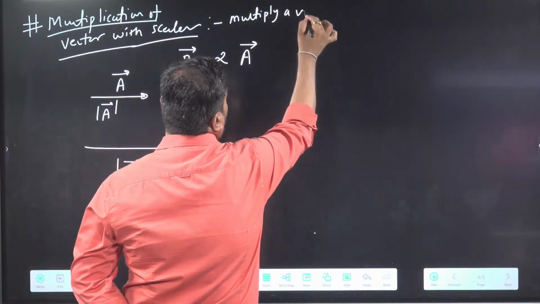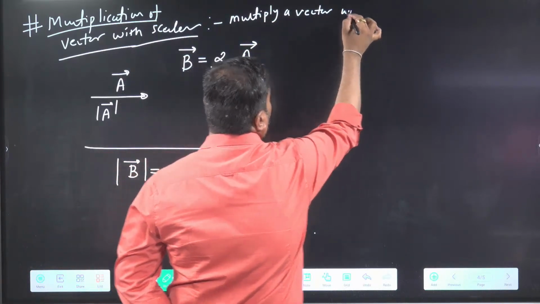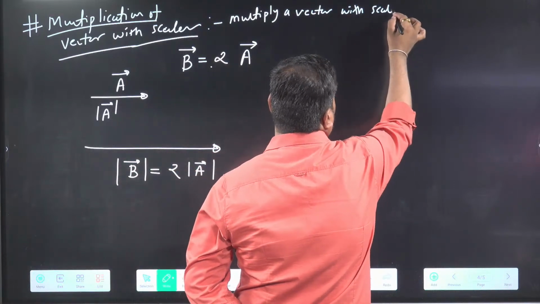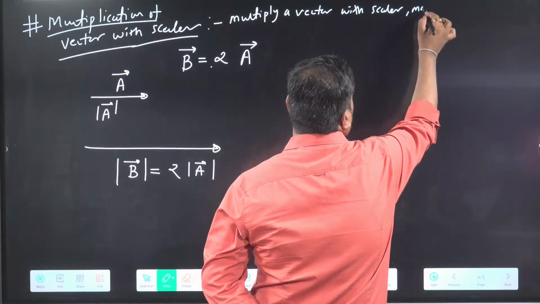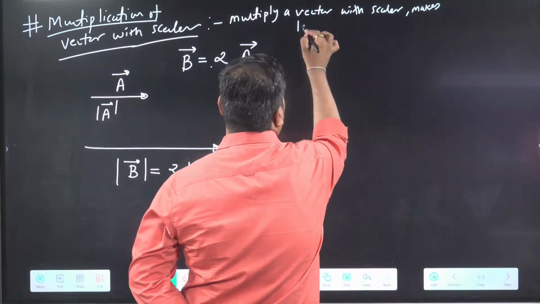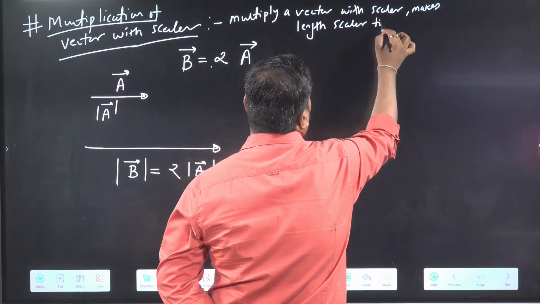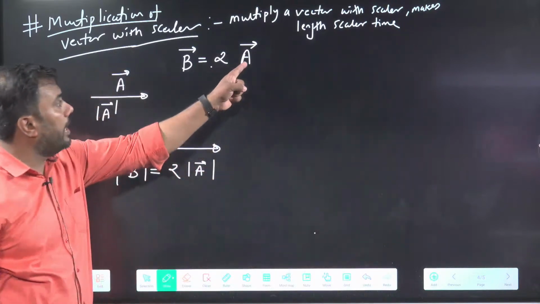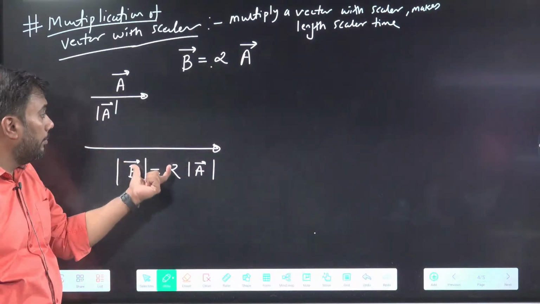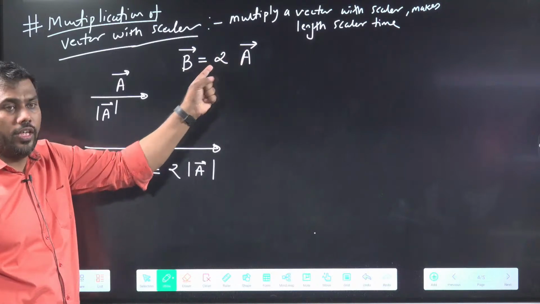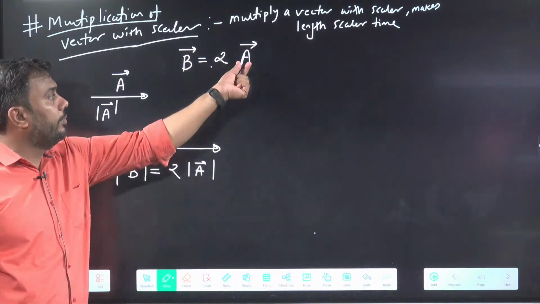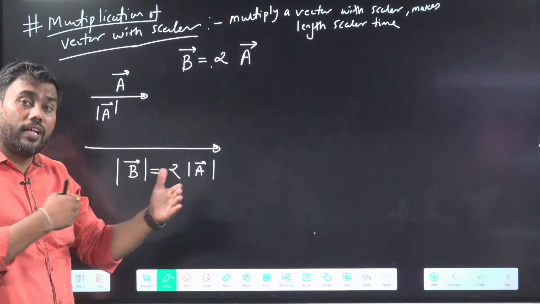When I multiply a vector with a scalar, it makes the length scalar times. That means if you multiply a vector with 2, you get a length double. If you multiply a vector with 3, you get length triple. If you multiply a vector with half, you get half the length.